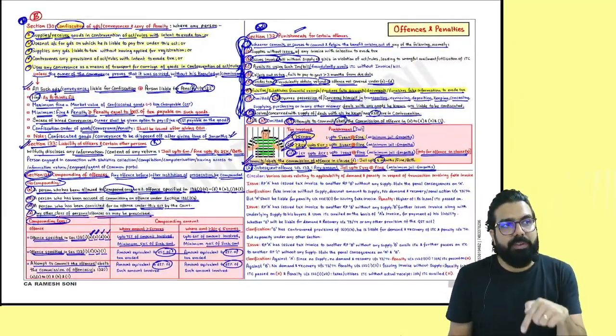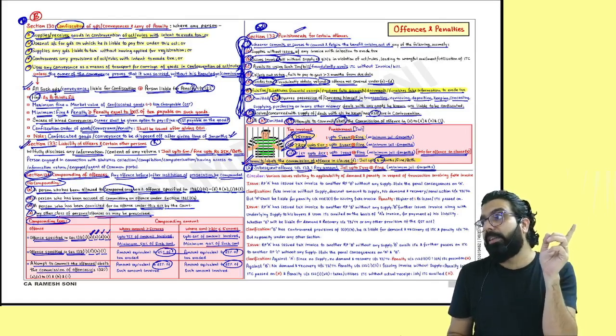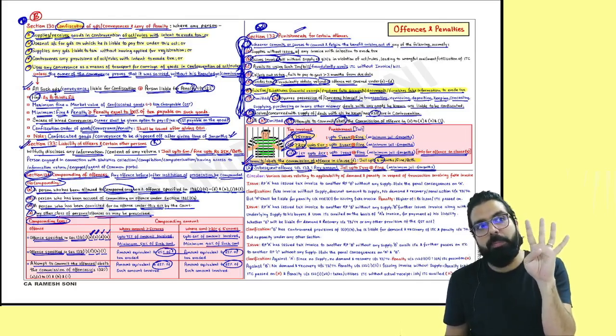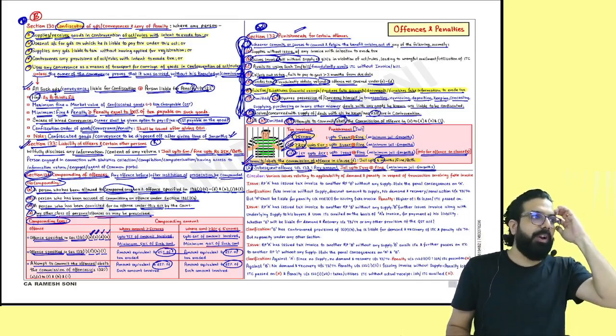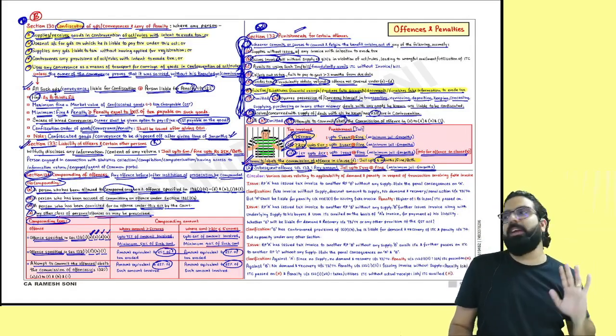You know what? The offenses and penalties chapter is the chapter which you need when you are doing the ethics chapter. In the ethics chapter there are 4 case studies which are given by the ICAI. Today when you go home, see those 4 case studies which are given for ethics. If you know the offenses and penalties chapter, you will be able to do the ethics chapter.